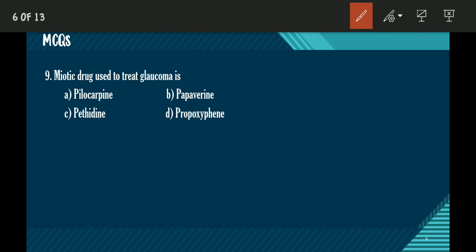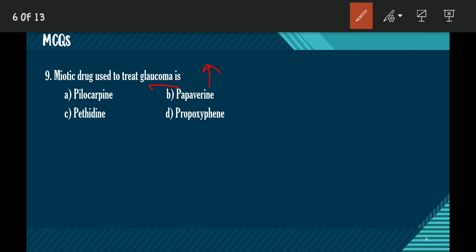Which miotic drug is used to treat glaucoma? What is glaucoma? Glaucoma is the condition in which the pressure of the eyeball is increased, and very gradually the eyesight is lost. This is the condition which is called glaucoma.